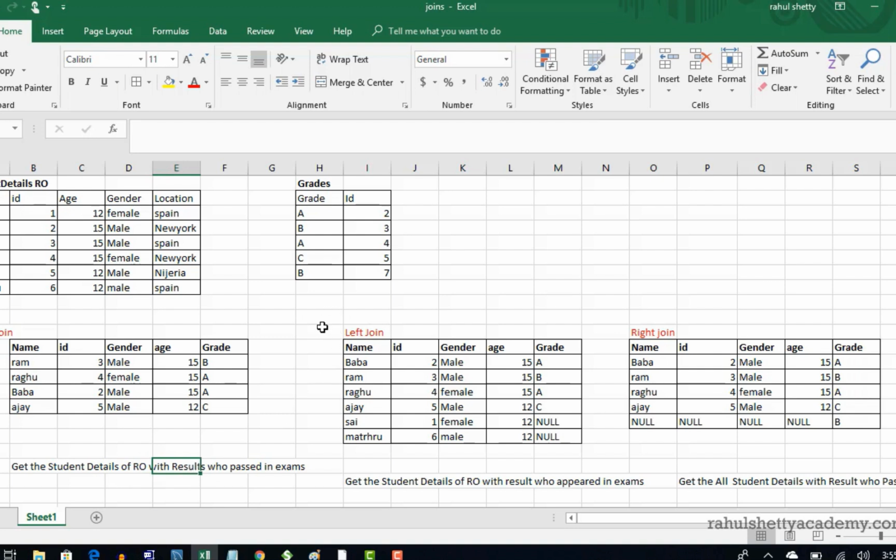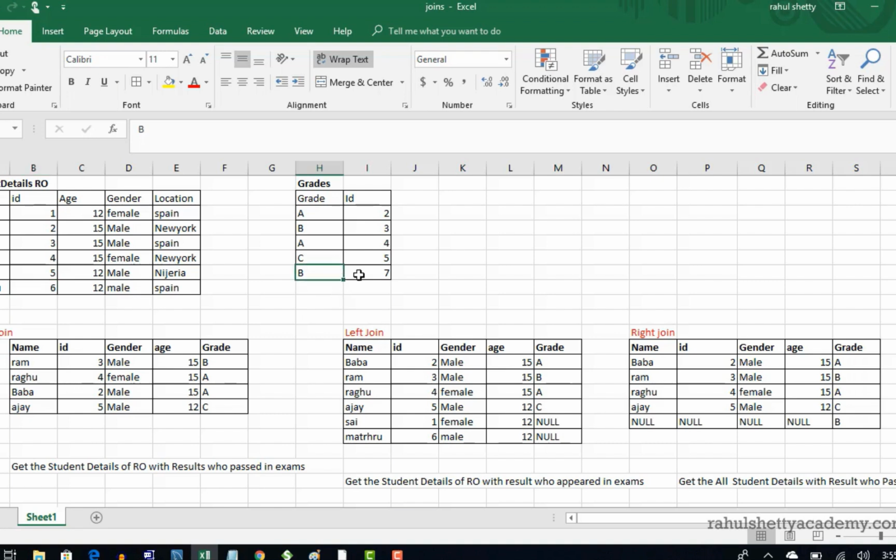Okay, now I'm giving one scenario and I'm trying to bring this joins concept in there. If you observe carefully, you might see some IDs missing. For example, Mathru is a student here, but he is missing here. That means he did not pass in that examination. So that's why there is no grade for him. And when the grades are out from the board examination department, you are not seeing his record. So that means he failed.